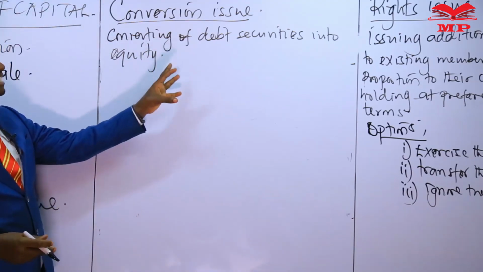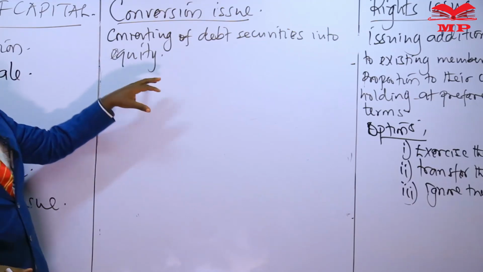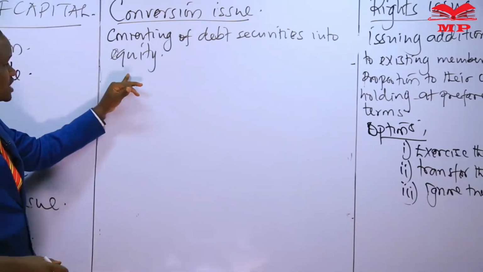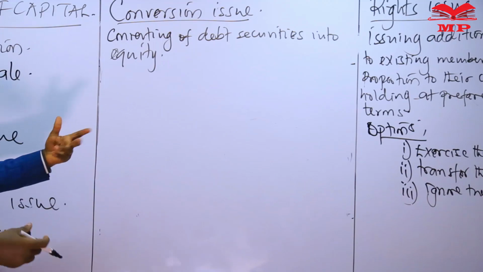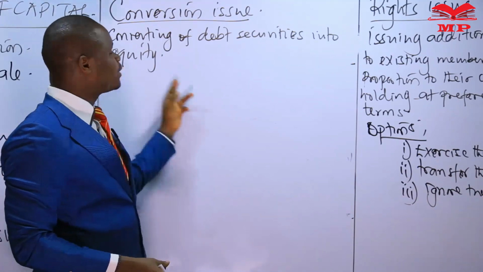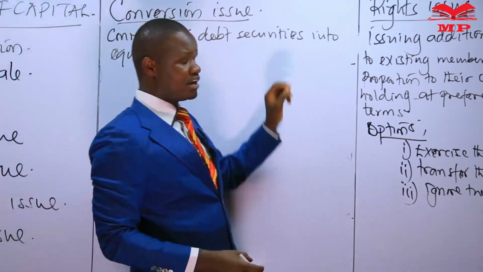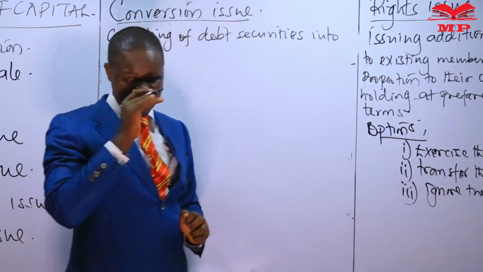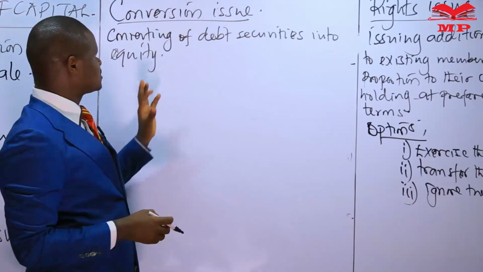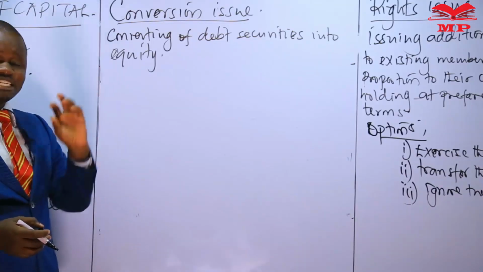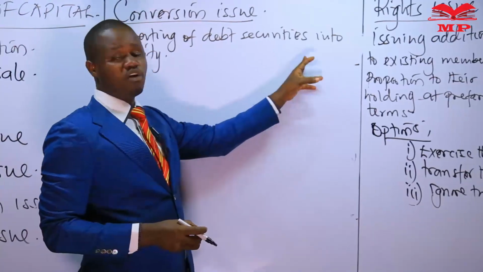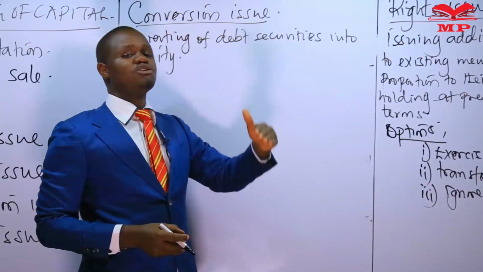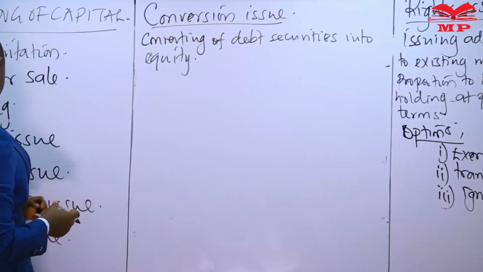So the holders of these debt securities, once they exercise this option and the debt has been converted into equity, the result is that our share capital is increased as a result of this new equity created from the converted debt. The point is, for this conversion issue to be effected, the articles must allow for such conversion, and the particular debt instrument being converted must have the rights of conversion into equity.